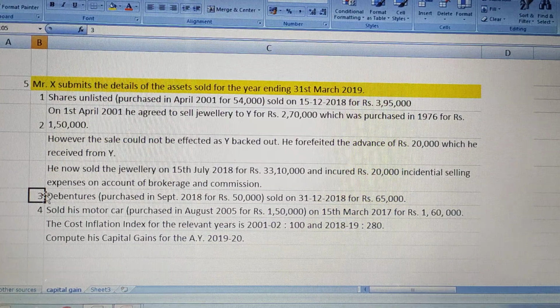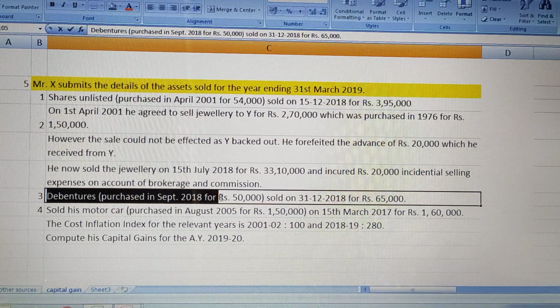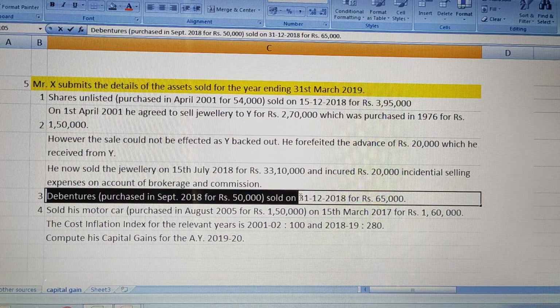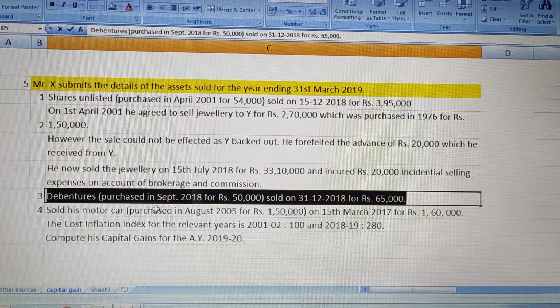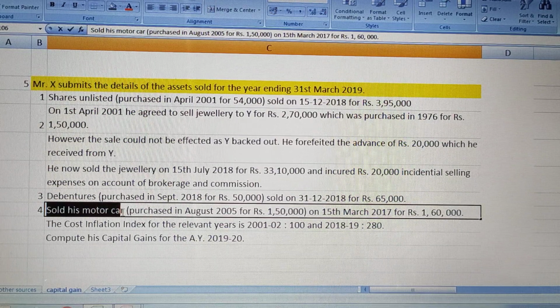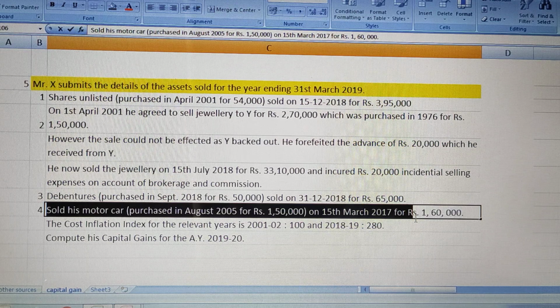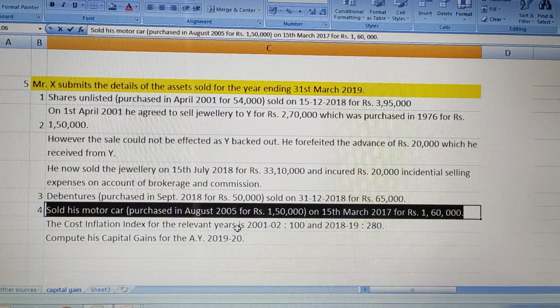Point number 3 says about debentures purchased in September 2018 for rupees 50,000, sold on 31st December 2018 for rupees 65,000. Then point number 4 says sold his motor car purchased in August 2005 for rupees 1,50,000 on 15th March 2017 for rupees 1,60,000.